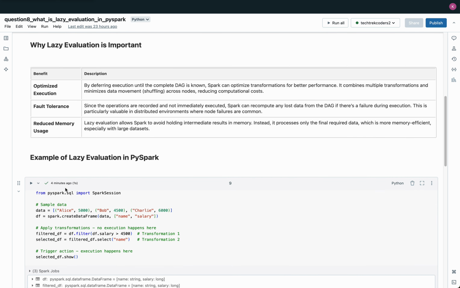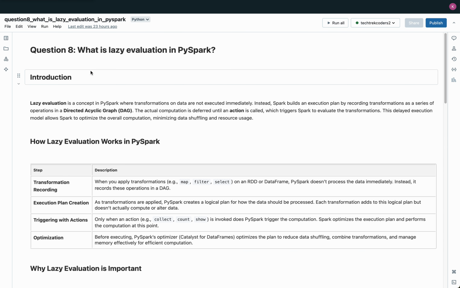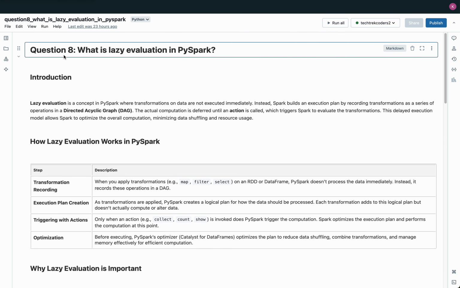By deferring computation until an action is called, Spark can plan and optimize the workflow, making it more resource efficient and fault tolerant. This approach is what makes PySpark so powerful for big data processing, enabling it to handle complex transformations with ease. Keep lazy evaluation in mind as a key performance benefit in your PySpark projects.